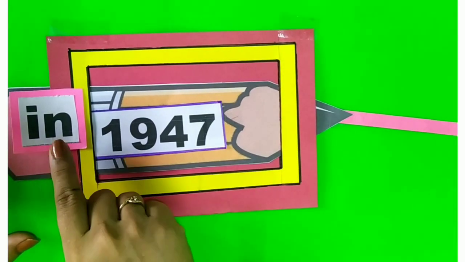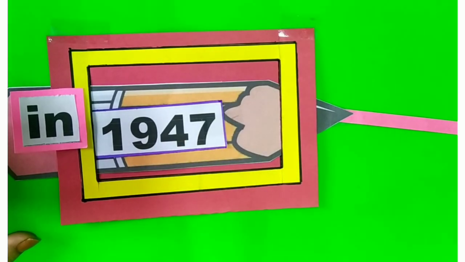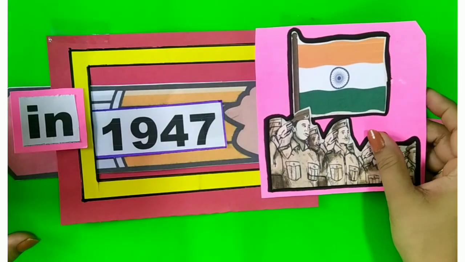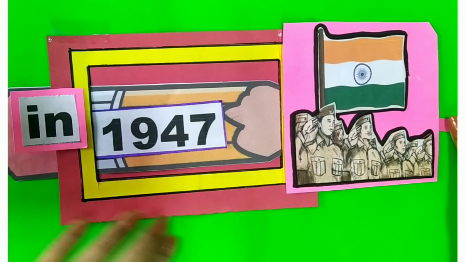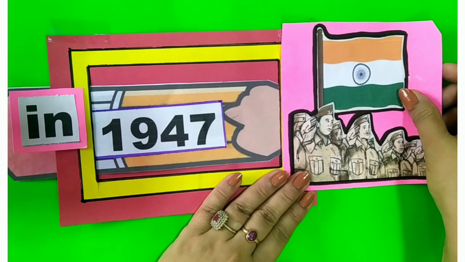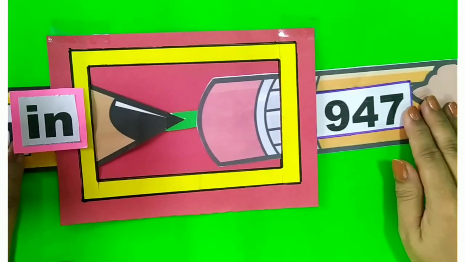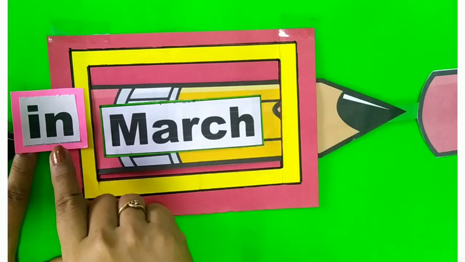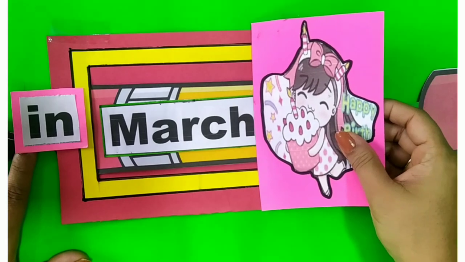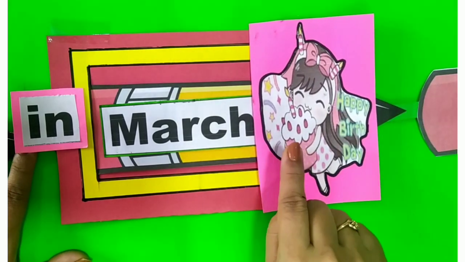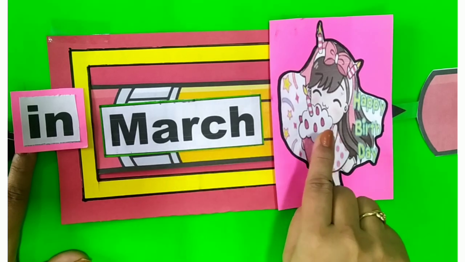We will say India got its independence in 1947. So students, we have framed the sentence with in. Now we will take another example. Tina's birthday is in March. So we can say Tina's birthday is in March.